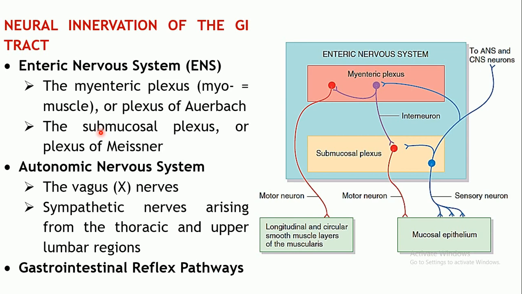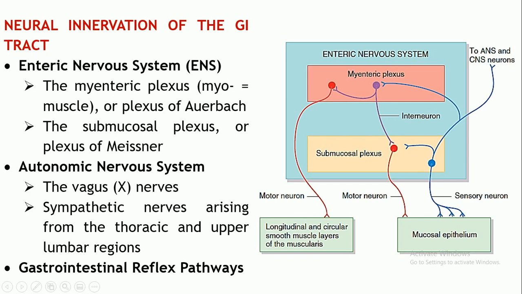The next part is the neural innervation of the gastrointestinal tract. There are neurons also which are supplying the gastrointestinal tract, in the form of three types. The first one is the enteric nervous system, ENS as it is known.